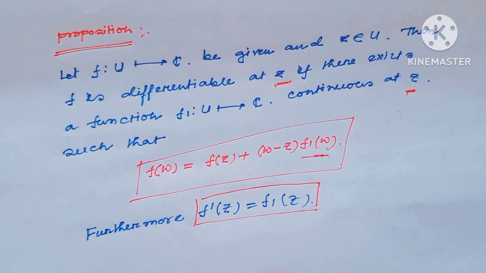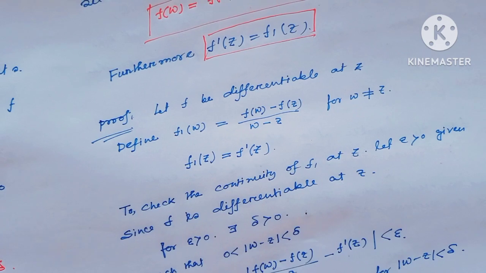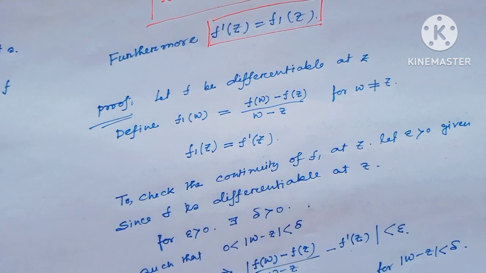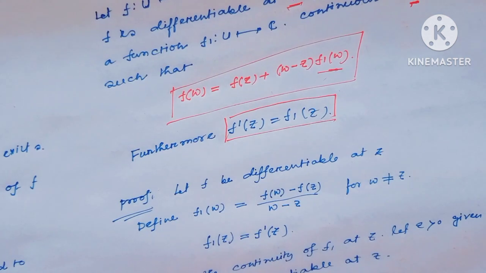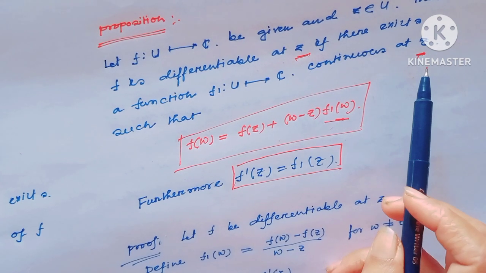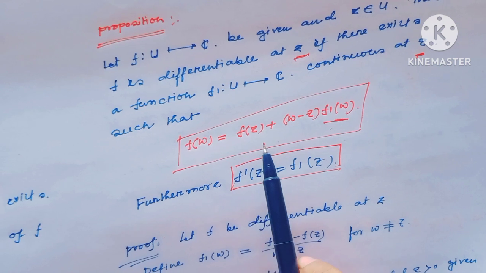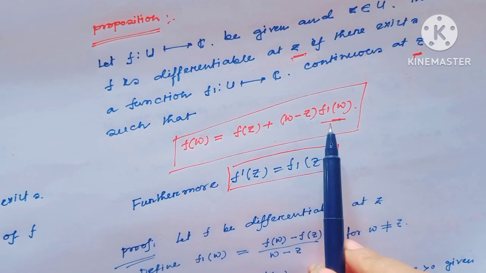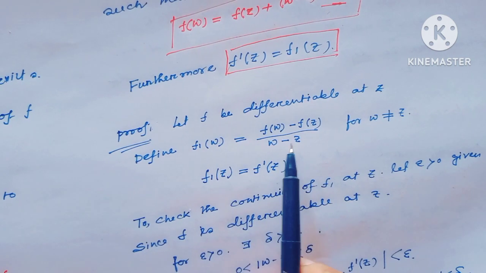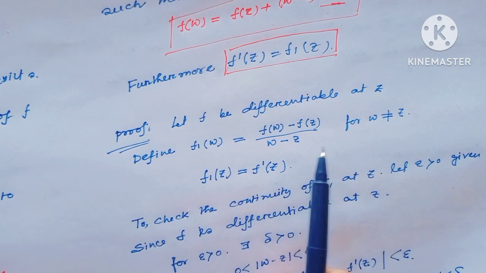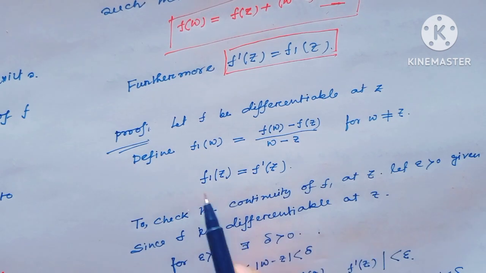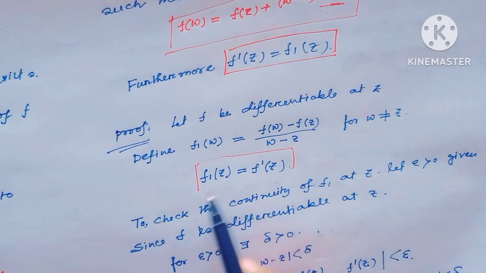Obviously this f1 is the derivative of this function, f prime z equal to f1 z. The proof is of this type. Let f be differentiable at the point z. At first I will prove that the function f1 is continuous at the point z, such that f of w equals f of z plus w minus z times f1 of w. Define f1 of w equal to f of w minus f of z divided by w minus z. This is true for w not equal to z, and f1 of z equals f prime z.